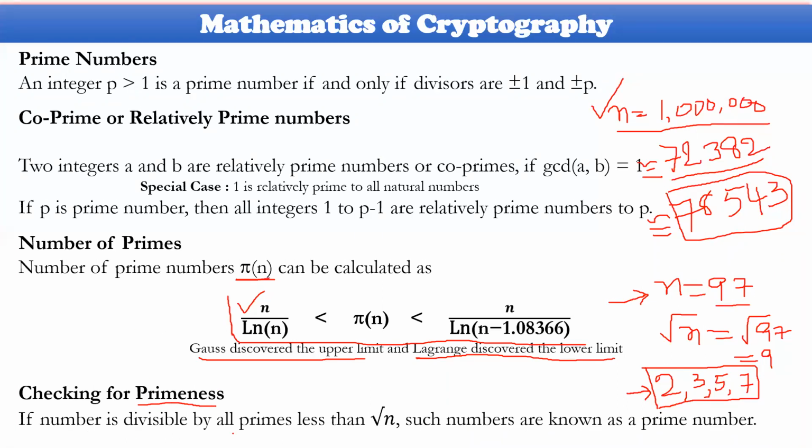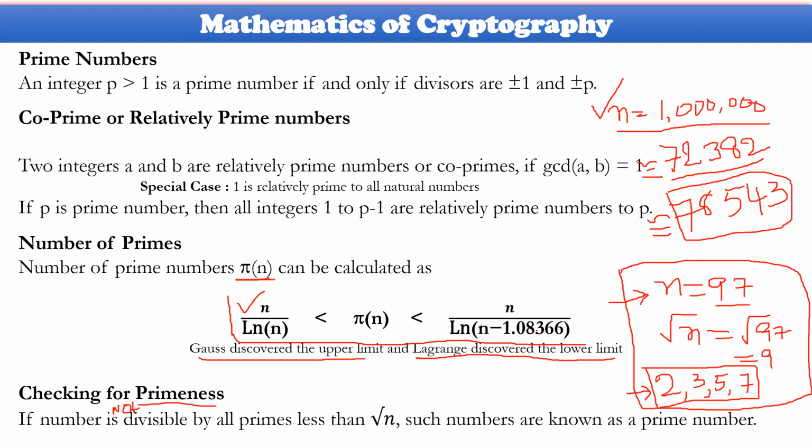So you need to identify if a number is divisible by primes less than the square root of n. Probably I wrote something wrong here. It is not divisible; you need to please include "not" here. If a number is not divisible by any prime less than the square root of n, such numbers are known as prime numbers. This is the specification you need to understand regarding prime numbers here.